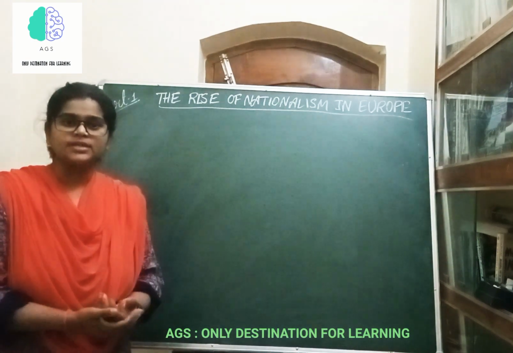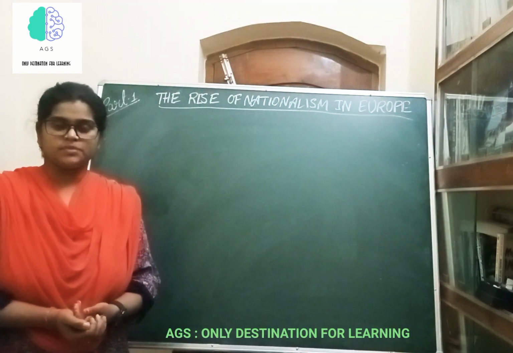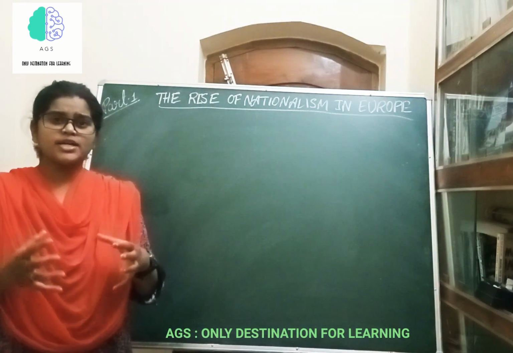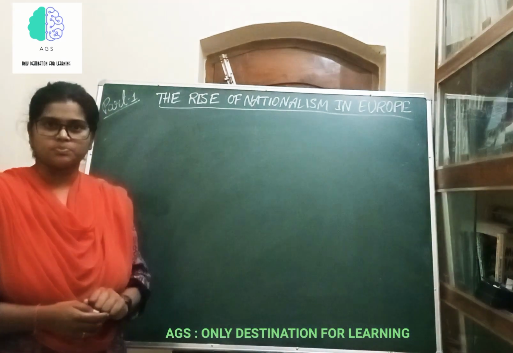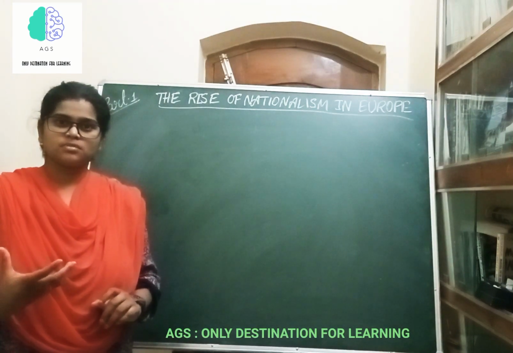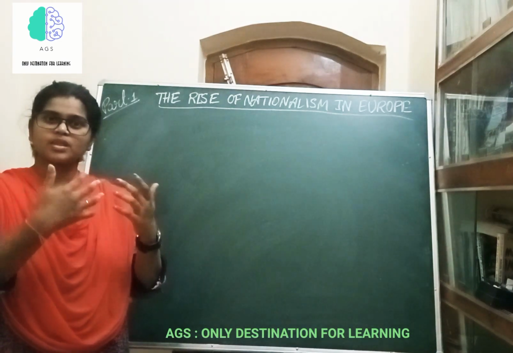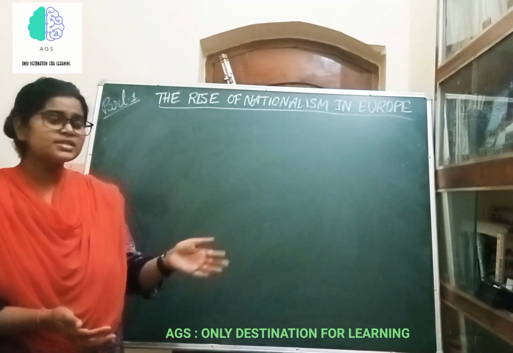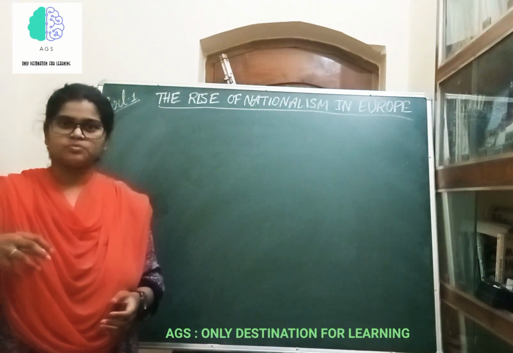Now I am moving on to the 10th standard social science, especially the part of history. See, in your history, the very first chapter is the rise of nationalism in Europe. What is this word called nationalism? What is the background or the history of this nationalism in Europe? That we shall study in this chapter.